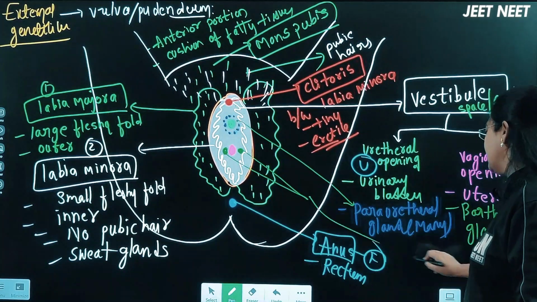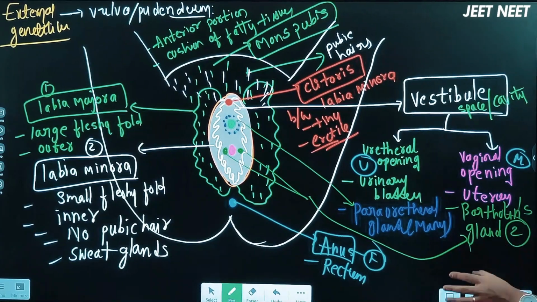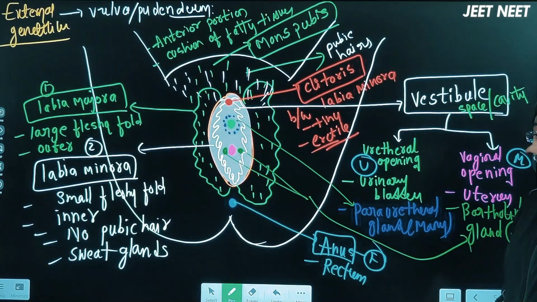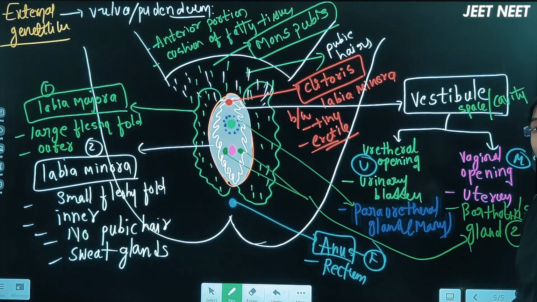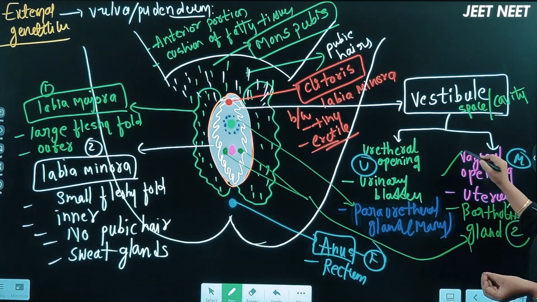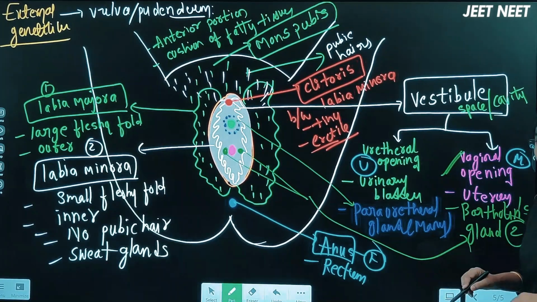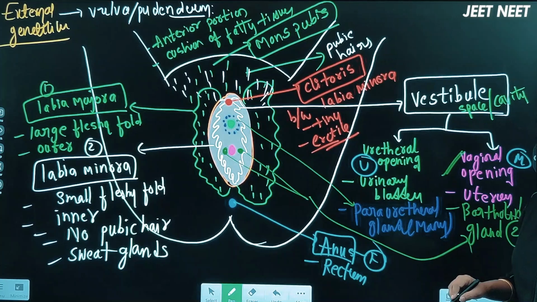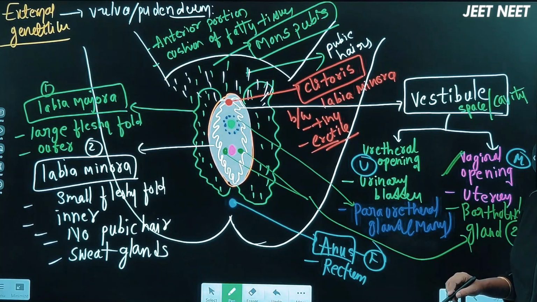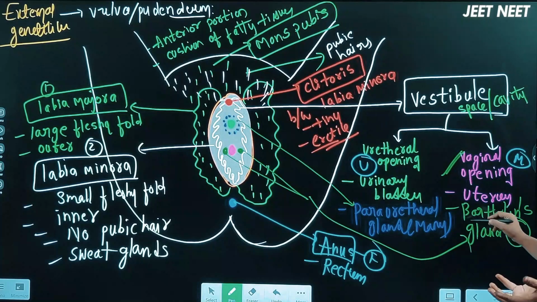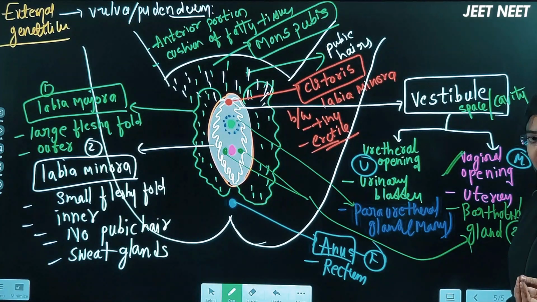This Bartholin's gland is a gland that secretes some fluid to provide lubrication to the vagina at the time of copulation. We discussed the bulbourethral gland in the male body, which provides lubrication. In the same way, Bartholin's gland also secretes some mucus which provides lubrication for the vagina at the time of copulation.